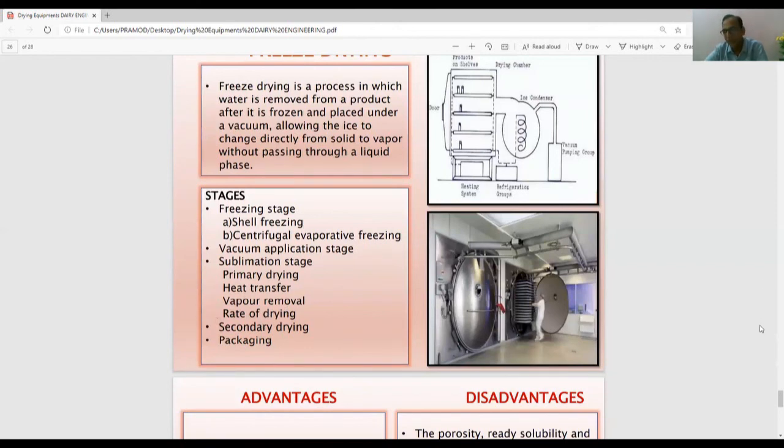So sublimation is a stage where solid directly converts into the vapor. So it becomes ice and directly converts into vapor and flies away. And then we do the vapor removal and control the rate of drying, and we do the secondary drying, and we do the packaging of the product. So this is really, really good for the products for which, if I dry them at high temperature, their quality will be lost. So that's how it is done.